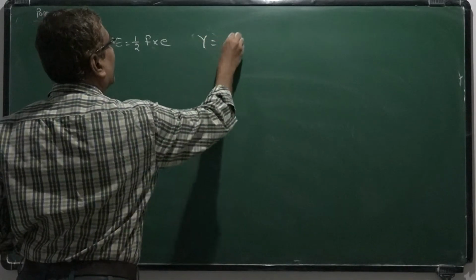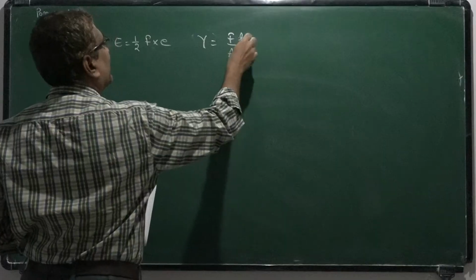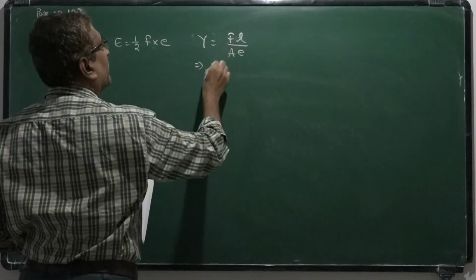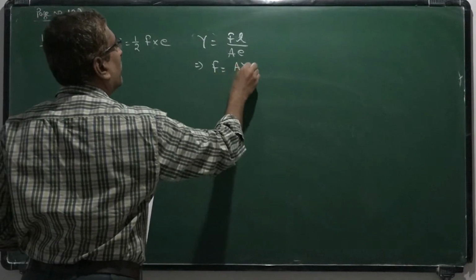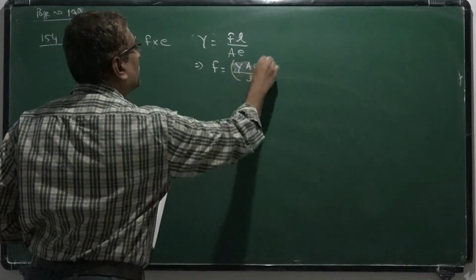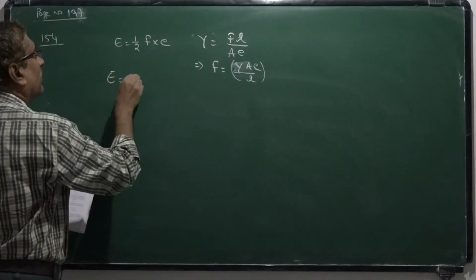Young's modulus equals FL by AE. I have made a mistake. So from this equation we can write for F: F is equal to YAE by L. Now substituting this in the energy expression, E is equal to half YAE square by L.